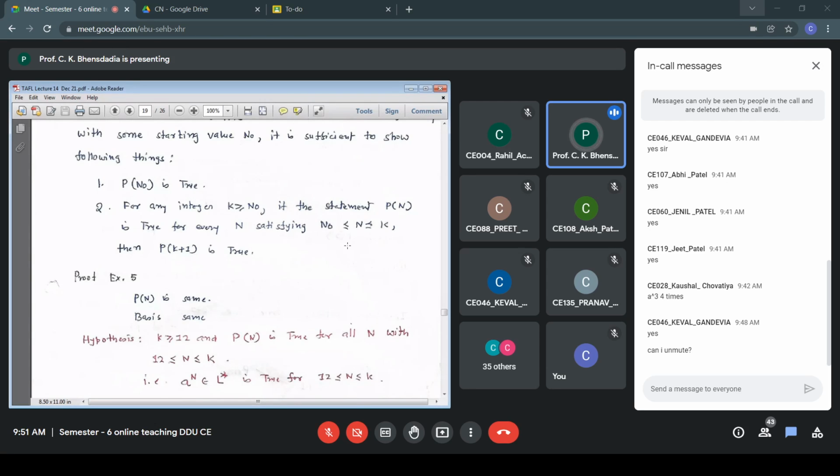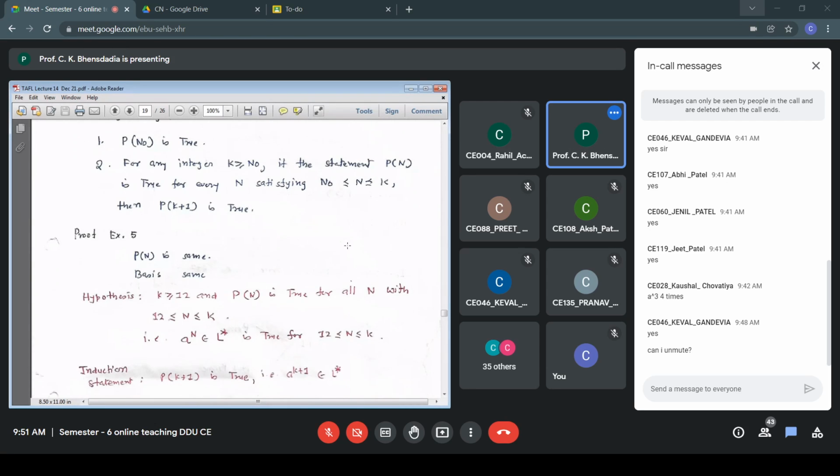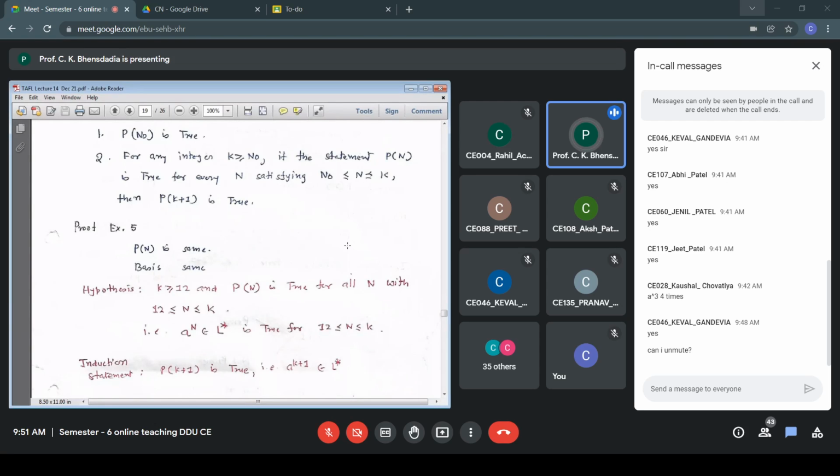Once again, there is no change in the induction statement. A to the power k plus 1 belongs to L star. P of k plus 1 is true. Now we have more conditions. The assumption part is strengthened. The statement is true for the entire range that is given to us. In the earlier case, the statement was true for n equal to k, whereas here for the entire range 12 less than or equal to n less than or equal to k, the statement is given to be true.